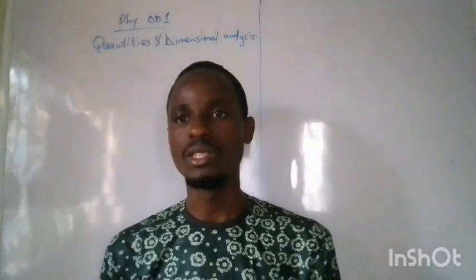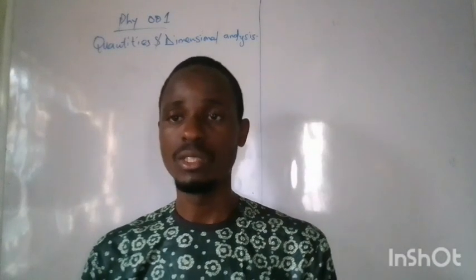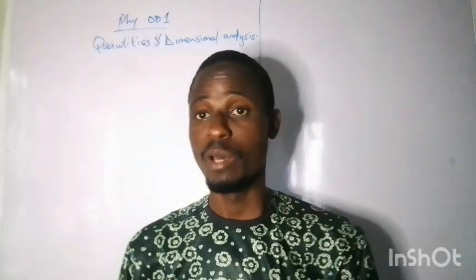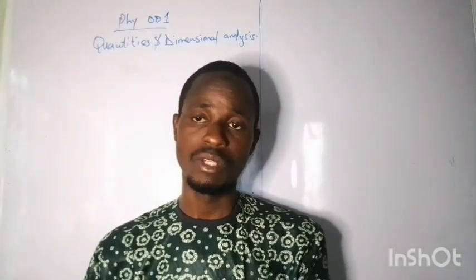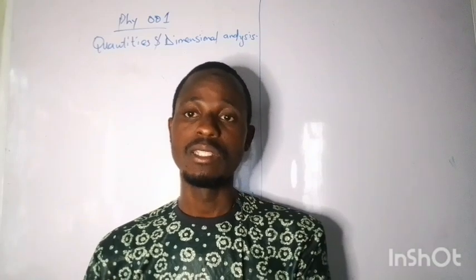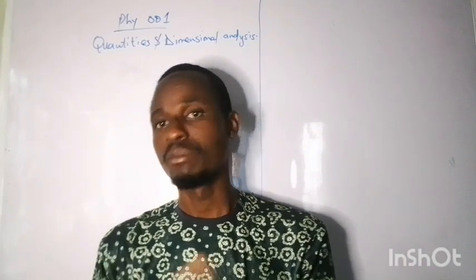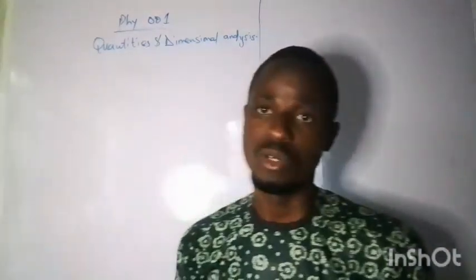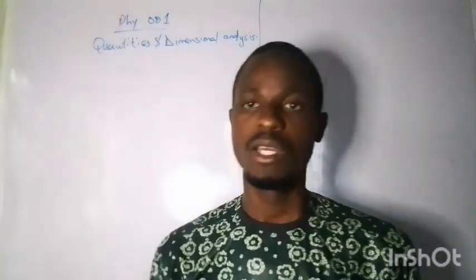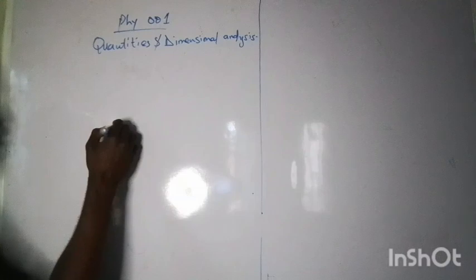Derived quantities are quantities that depend on the fundamental. Take for instance, area. Area is a derived quantity. It is derived by multiplying two lengths together. So the unit of a derived quantity is always gotten from the fundamental quantity. Take for instance, we have fundamental length.